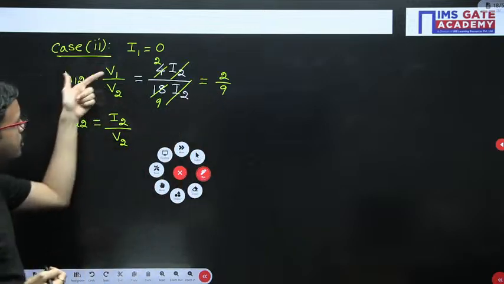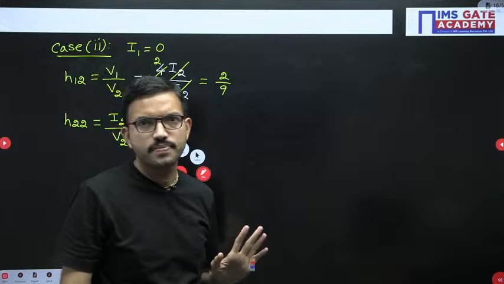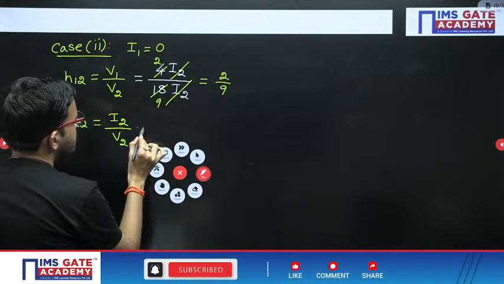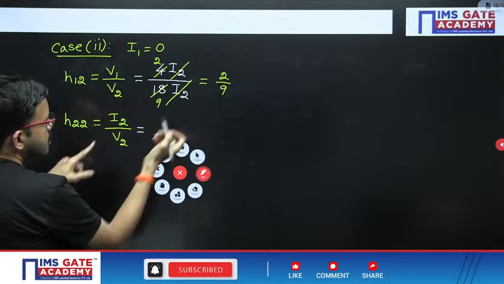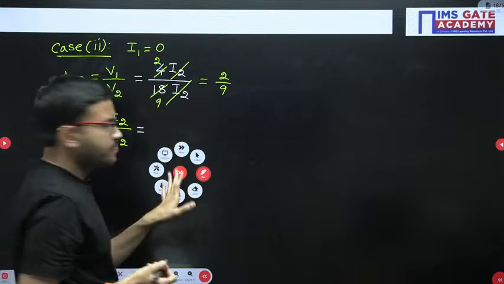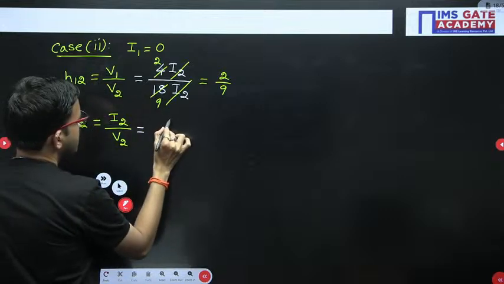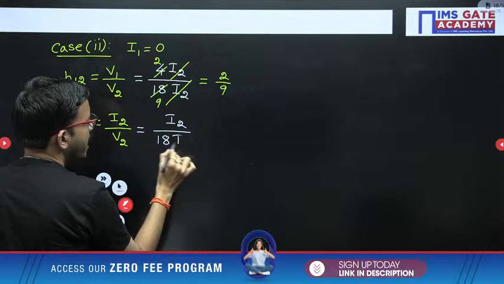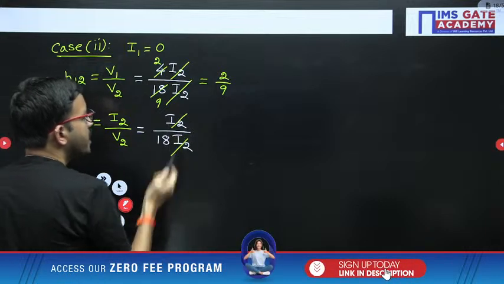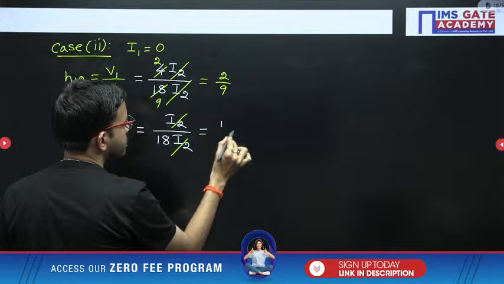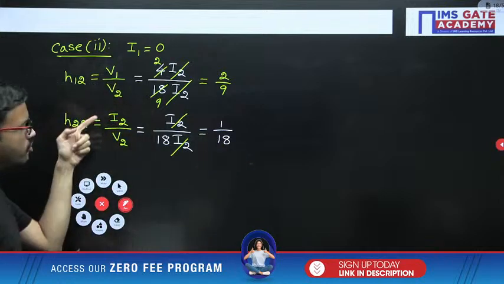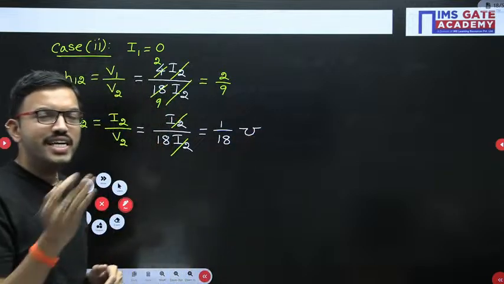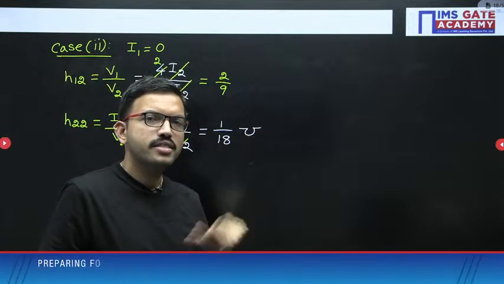Here in this case, the ratio of 2 voltages, definitely it is a constant. Units won't be there. Next, here I2 by V2. Just now we got V2 as 18I2. So I2 divided by V2 is I2 over 18I2. So here I2 is getting cancelled. So you are getting 1 by 18. In this case, it is a ratio of current and voltage. So that means units you are getting mho. Voltage over current means ohm, the reciprocal is mho.